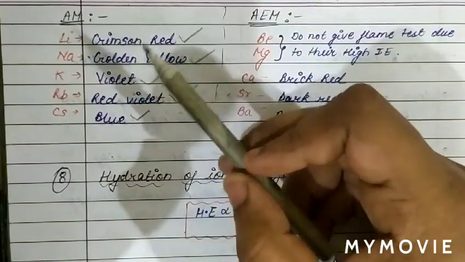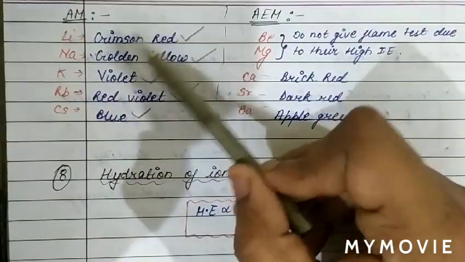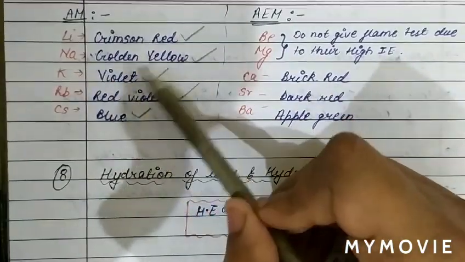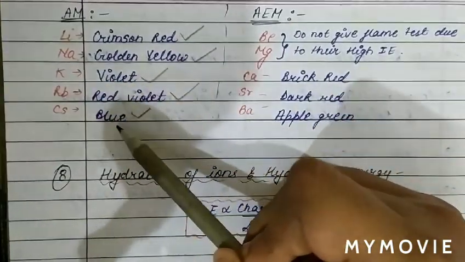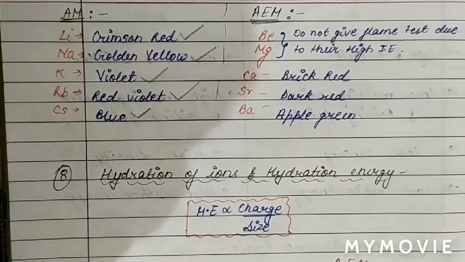Please remember the color of each and every element of alkali metals and alkaline earth metals. Lithium: crimson red, sodium: golden yellow, potassium: violet, rubidium: red violet, and cesium: blue. Now see the color imparted to the flame test by alkaline earth metals.